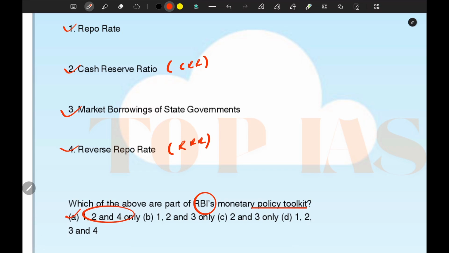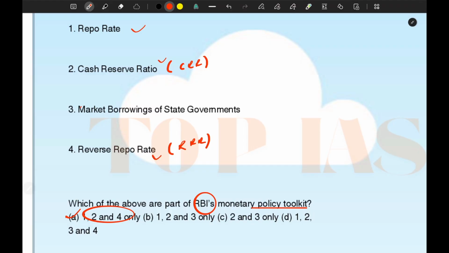Cash reserve ratio, repo rate and reserve repo rate are part of RBI's monetary policy toolkit.